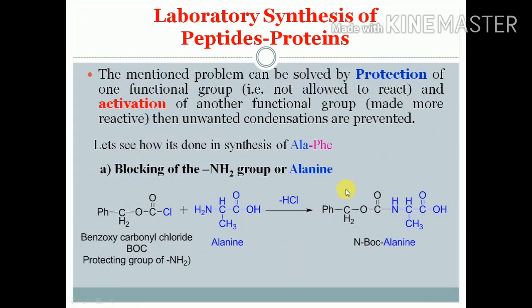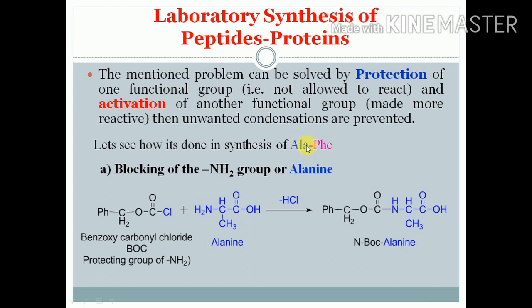So friends, the above mentioned problem can be solved by the process of protection of one functional group, which is not allowed to react, and activation of the other functional group, made more reactive. Then unwanted condensations can be prevented. Let us see how it is done in the synthesis of the alanine-phenylalanine dipeptide.